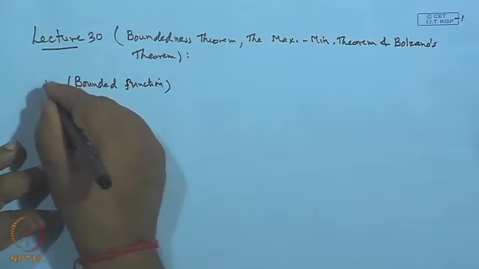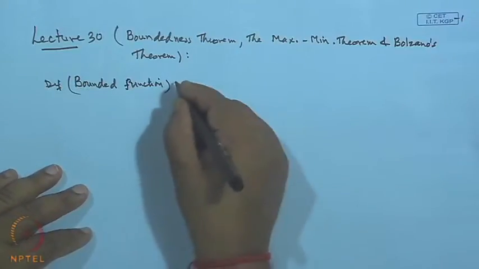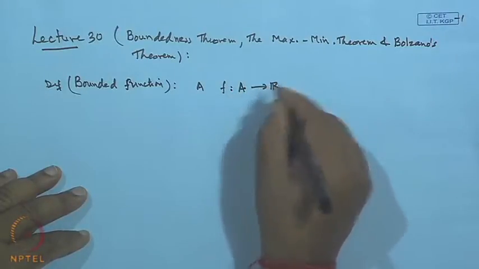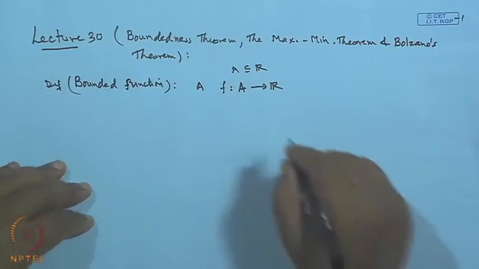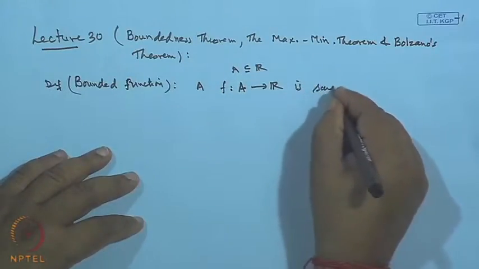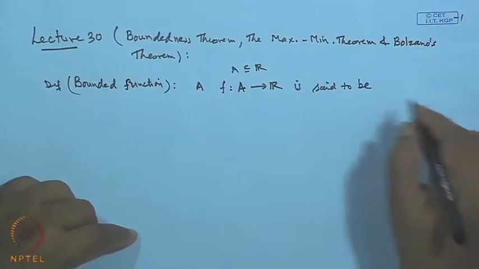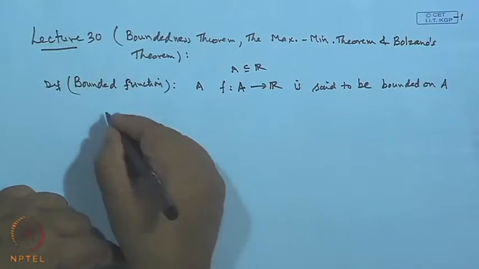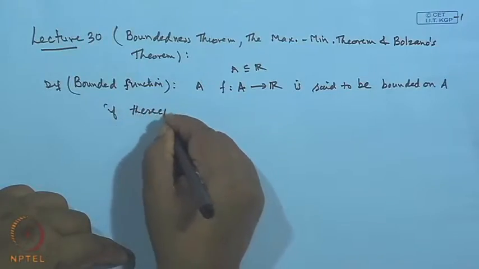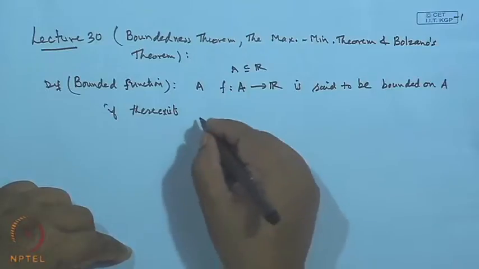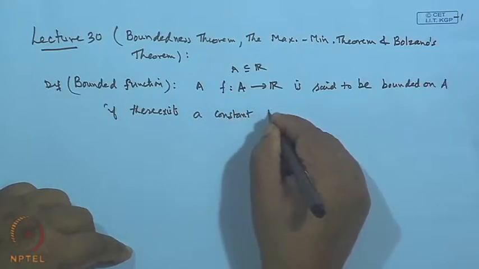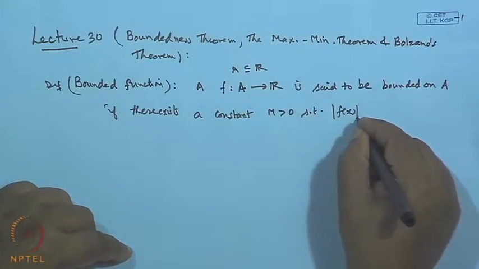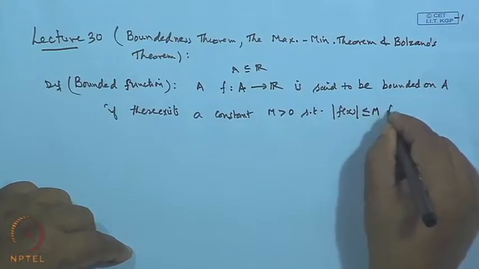We define it like this: a function f from a set A to R, where A is a non-empty subset of R, is said to be bounded on A if there exists a constant m greater than 0 such that the mod of f(x) is less than or equal to m for all x belongs to A.